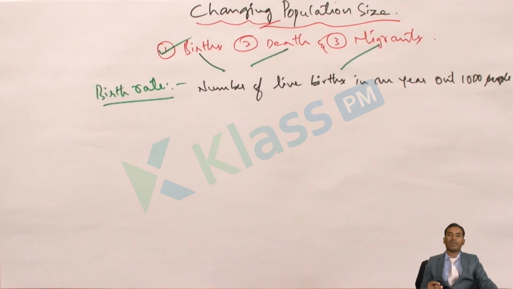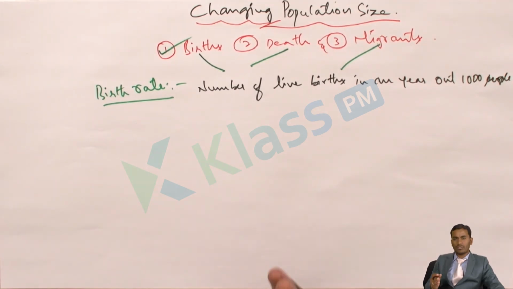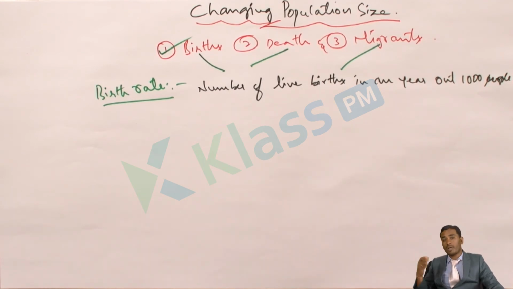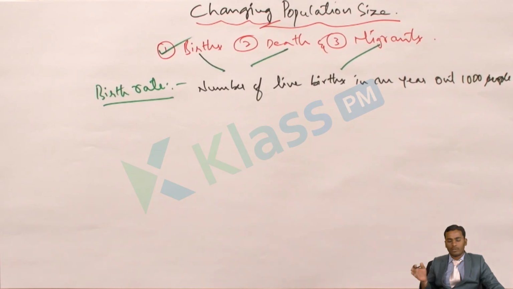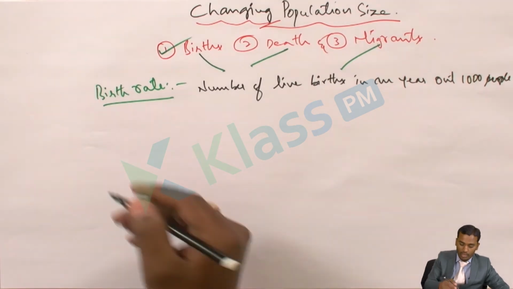That means the number of people taking birth in a year out of 1000, that we call live birth. That means a number of children will be taking birth, but not all will be surviving. Some of them will be dying at a very early age. And out of 1000 people, how many are taking birth? In an area where we have 1000 people, how many people are taking birth? That is also called the birth rate. Here, this birth rate as well as death rate.